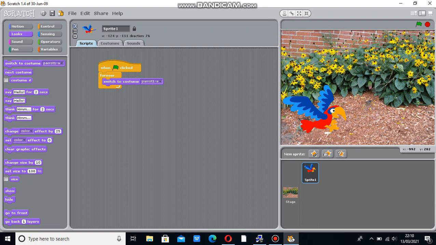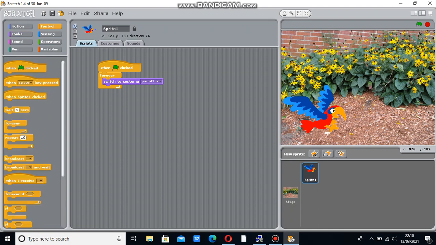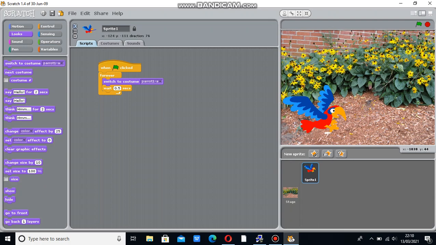Next come to control, wait 1 second. Let us reduce this 1 second to 0.5 seconds. Again you come to looks. Again click and drag the button, say hello for 2 seconds.